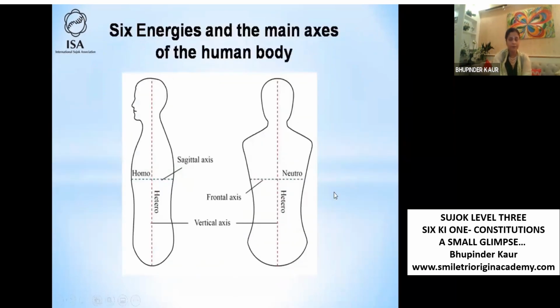Now what happens? What happens is that when this pillar is broken or deformed because of our disease pattern, then our energy can face excessiveness or deficiency. So when we do treatment, it is harmonized, but we should know exactly which pillar is deformed. The dominant axis is visible very easily, but we should also find which axis is deformed.